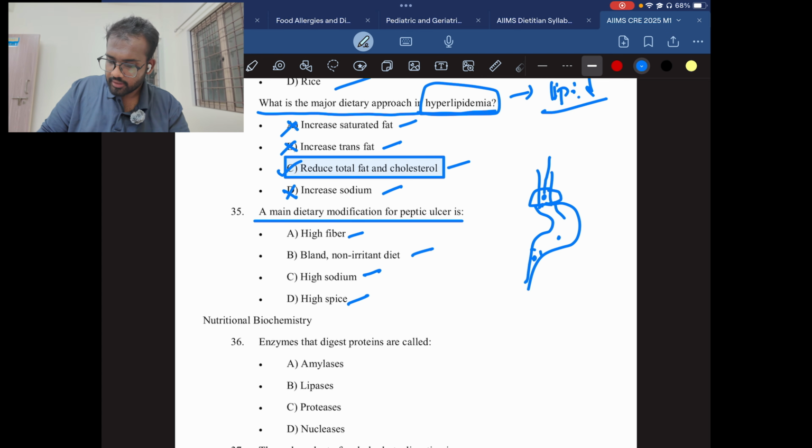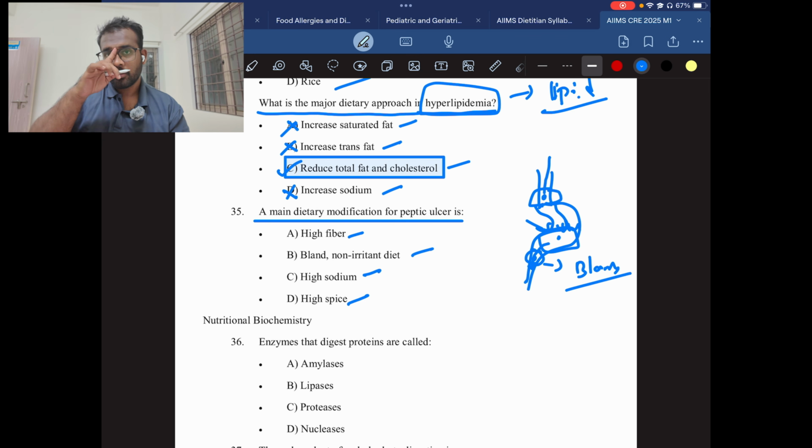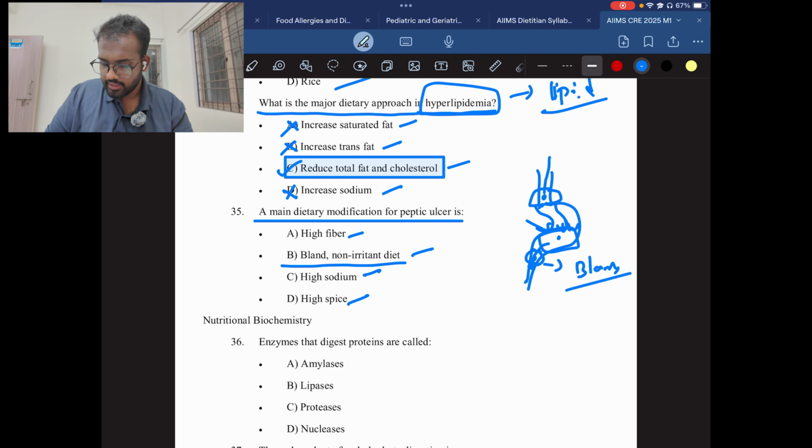And when it enters into the stomach, HCl is released, and it causes a lot of pain in the stomach also. When the food discharges in the duodenum, there is one peptic ulcer here, and here also it will cause a lot of pain. So this is how the ulcers happen. To prevent this, we use a bland diet, so there will be no spices added. When the food goes, it won't cause that much irritation compared to when you consume a lot of spicy foods. So the answer will be B, bland non-irritating diet.